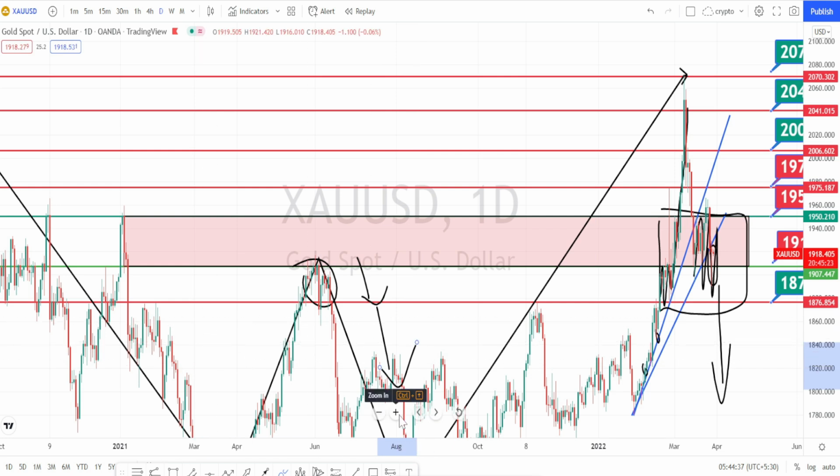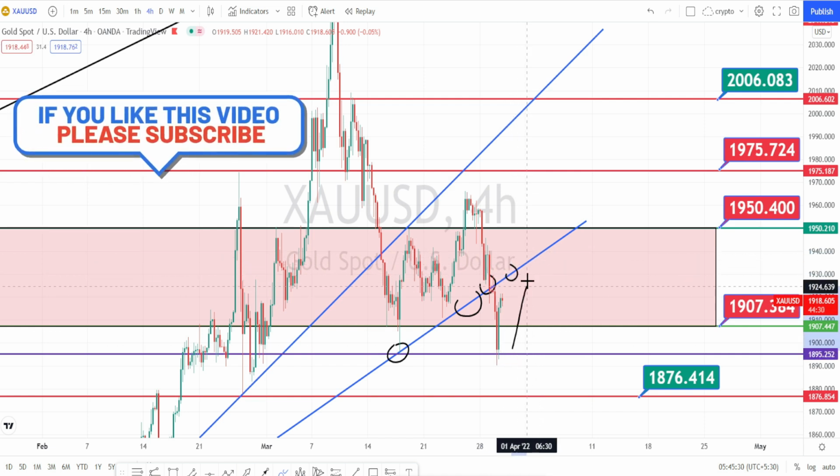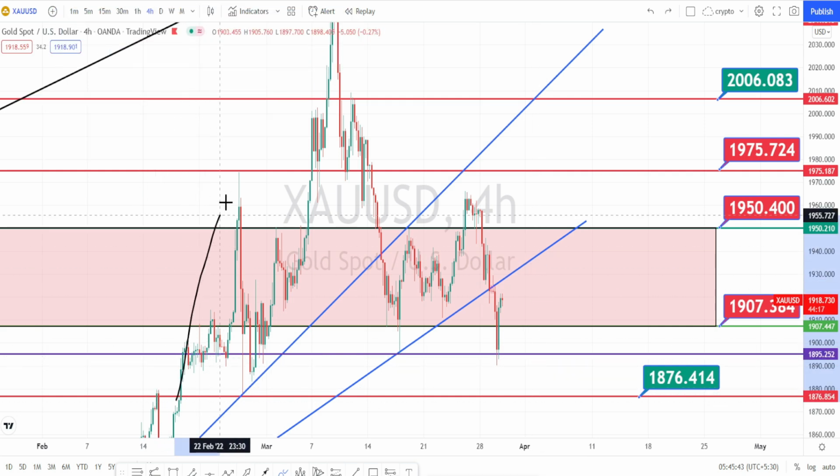Let us do the analysis in the 4 hour time frame and hourly time frame. I'm in the 4 hour time frame now. Again, as I explained in the daily time frame, the price action has clearly broken this support line, and this support line will be acting as a resistance line when the price action tries to go on a bullish trend. And when we look at the chart pattern formation, previously it had gone up to this level and tested the level of 1975, retraced and tested the support level of 1876.